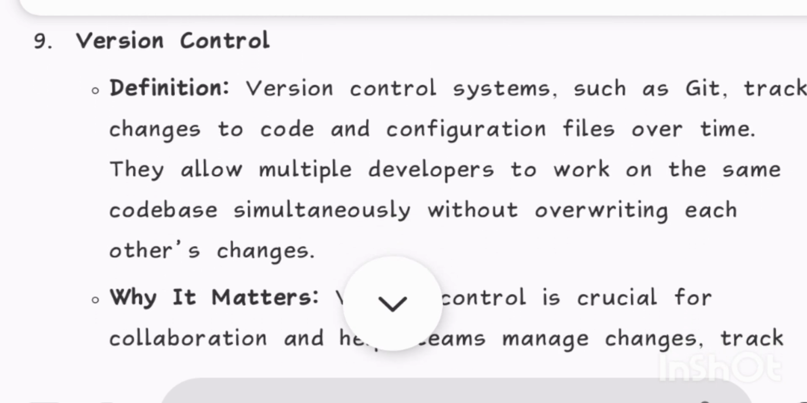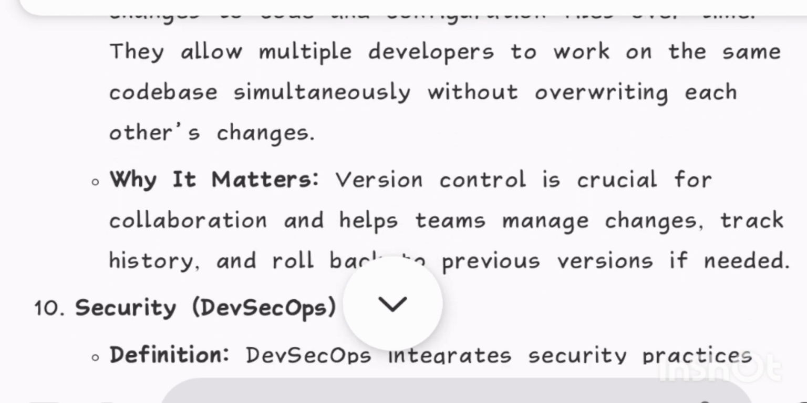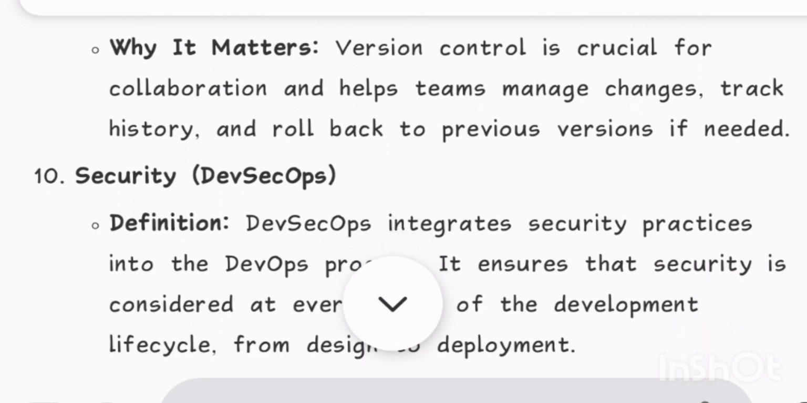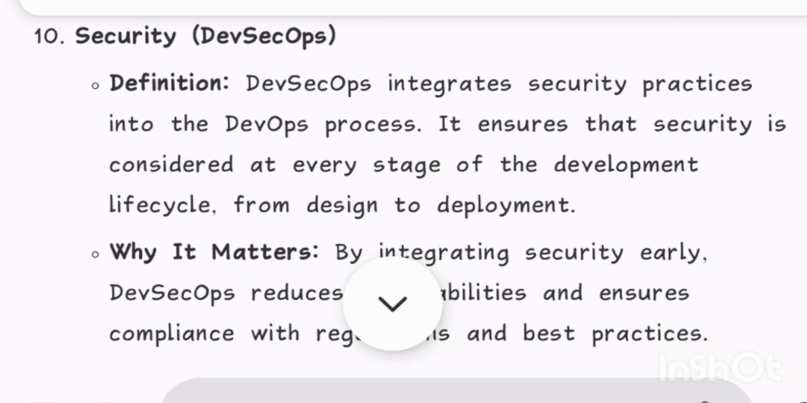9. Version control. Definition: version control systems, such as Git, track changes to code and configuration files over time. They allow multiple developers to work on the same codebase simultaneously without overwriting each other's changes. Why it matters: version control is crucial for collaboration and helps teams manage changes, track history, and roll back to previous versions if needed.